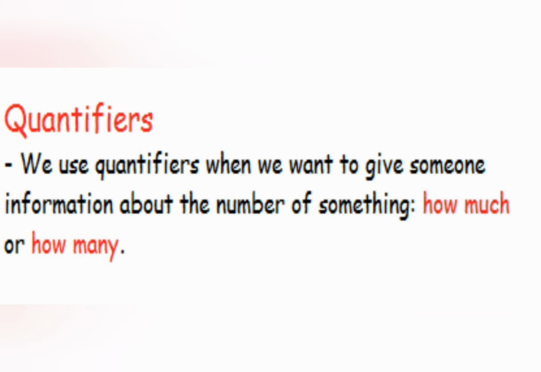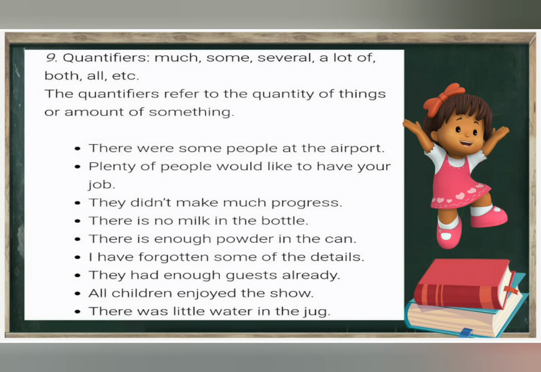Let's see. Much, some, several, a lot of, both, all, etc. These are called quantifiers. Quantifiers refer to the quantity of things or amount of something. Example: there were some people at the airport. Plenty of people would love to have your job. They didn't make much progress.